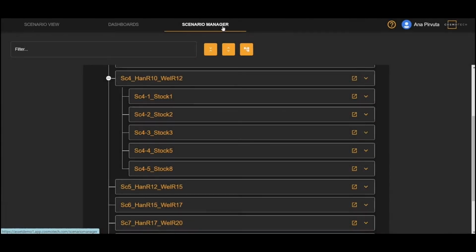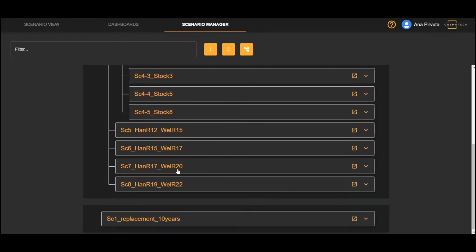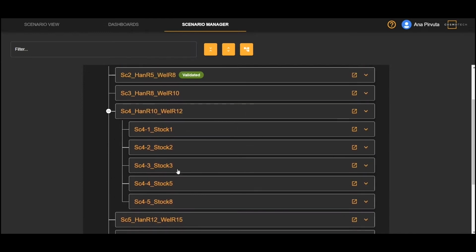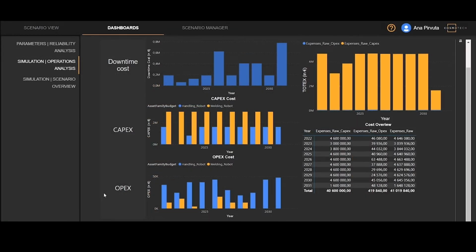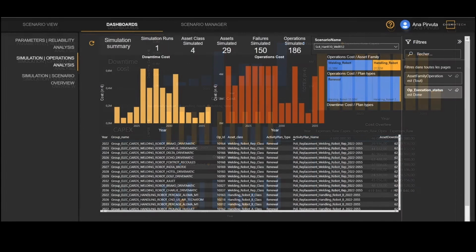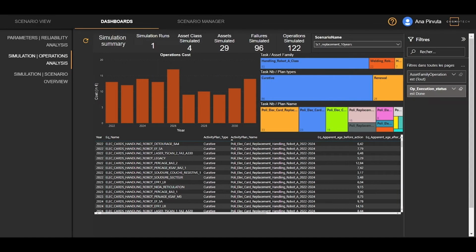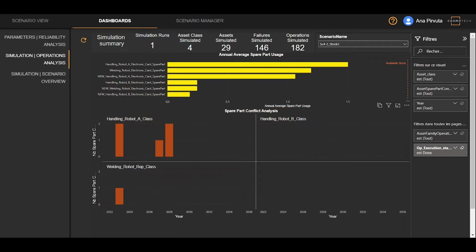In this example, the what-if scenarios simulate various electronic card stock levels with 1, 2, 3, 5, and 8 electronic cards, and analyze the various conflicts arising for each value of the electronic card stock as well as their impact on these KPIs. You can then use the various dashboards available related to OpEx, CapEx, and downtime costs, operation and task analysis, spare part stock, and a detailed analysis of failures to get a very granular understanding of the simulation results.